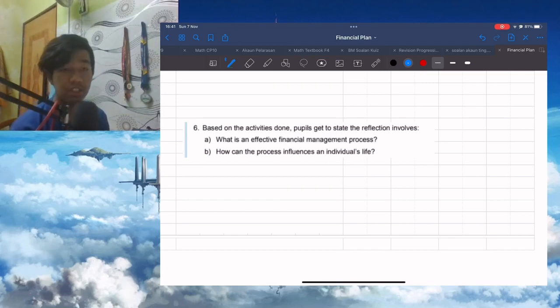So the SMART concept is very easy to understand. Next, how the process influences an individual's life. The SMART process can influence an individual's life because it's very easy. We can use the SMART financial goal for everything that we want.